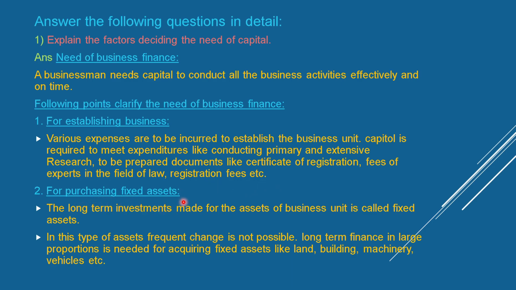For purchasing fixed assets. The long-term investments made for the assets of the business unit are called fixed assets. In this type of assets, frequent change is not possible. Long-term finance in large proportions is needed for acquiring fixed assets like land, building, machinery, vehicles, etc.